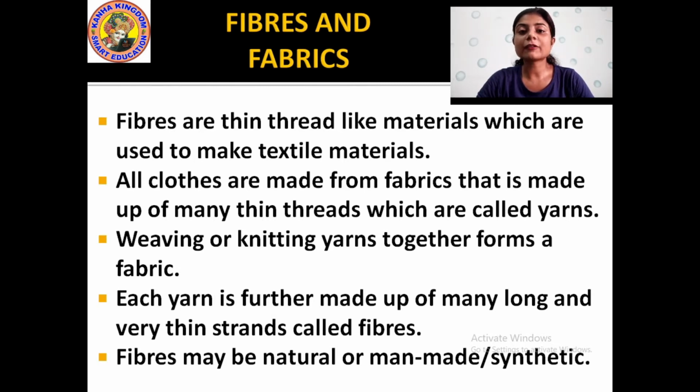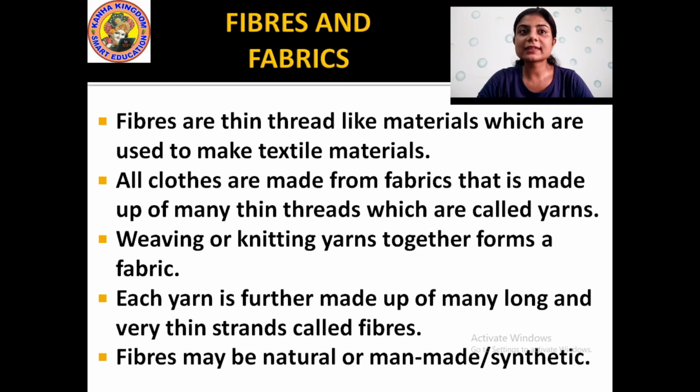Okay, and the fibers together make fabrics. When the fibers are knitted together or woven together, then they form what? They form fabric. Okay, all the clothes are made from fibers and fibers are of different kinds: natural fiber, man-made fiber or synthetic fiber. Understood? See, it is written, all clothes are made from fabrics that are made up of many thin threads which are called yarns.